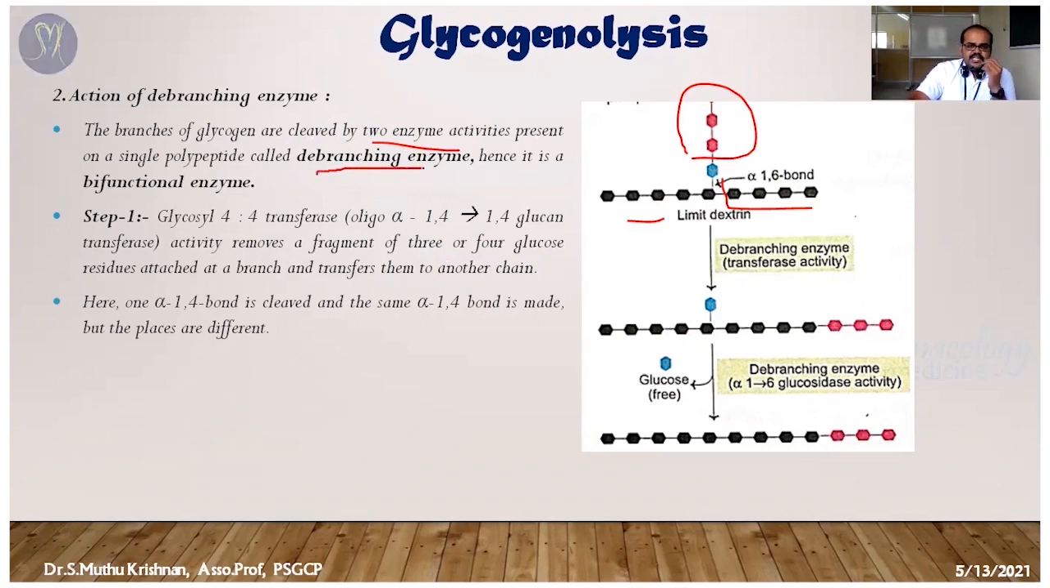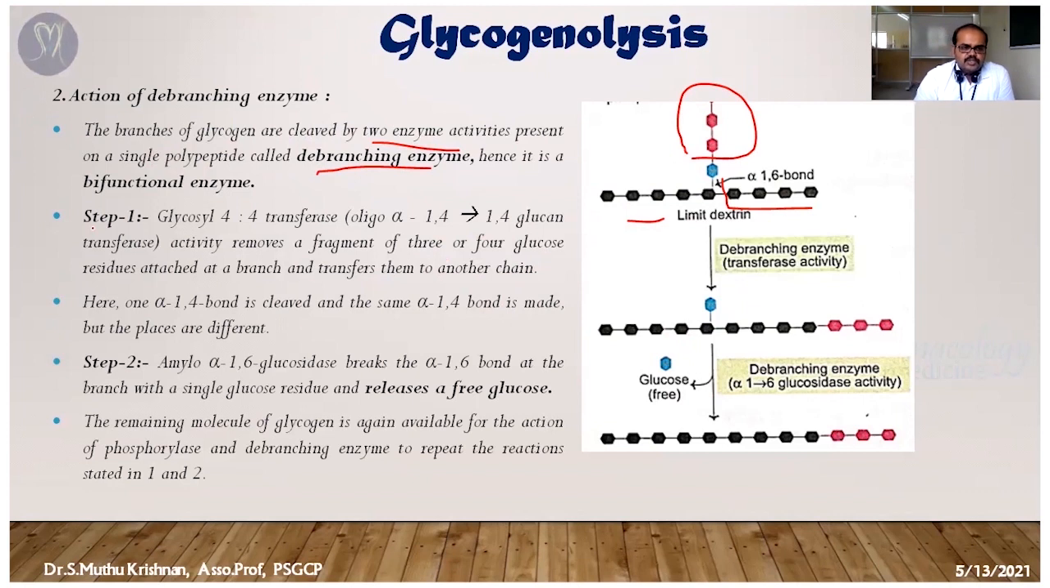It's called the debranching enzyme. It's a bifunctional enzyme, so it acts through two steps, step 1 and step 2. The transferase enzyme of the debranching enzyme is going to remove a fragment of 3 or 4 glucose residues in the branch and transfer them onto another chain.